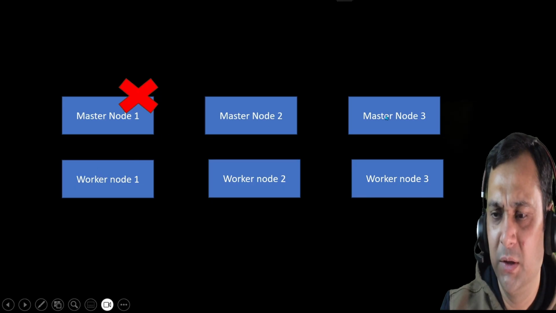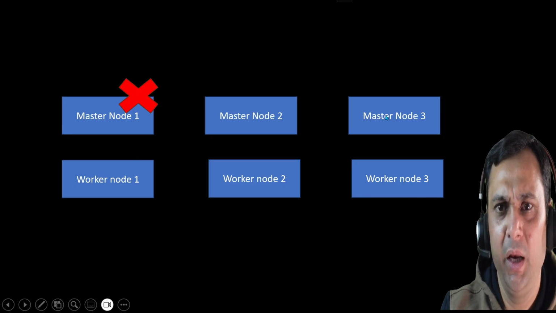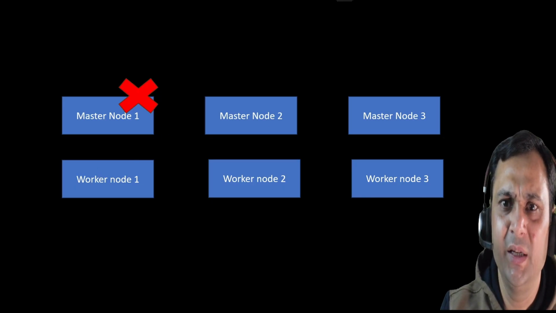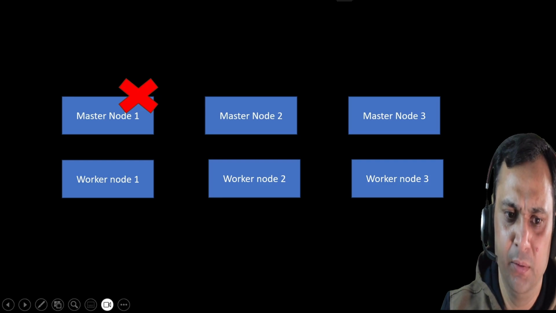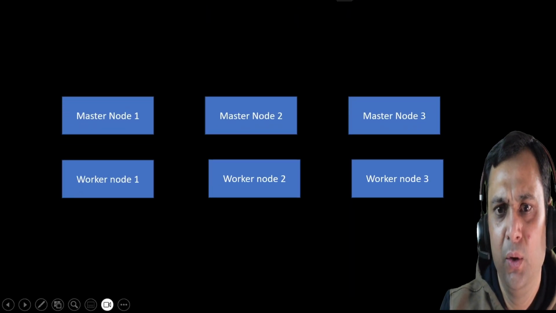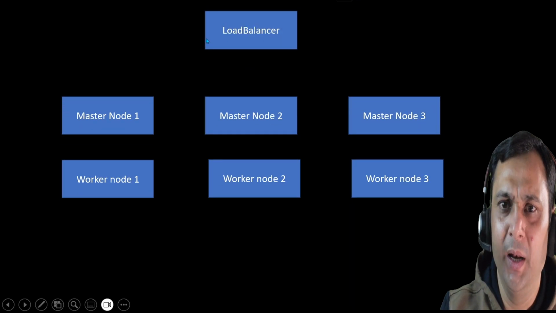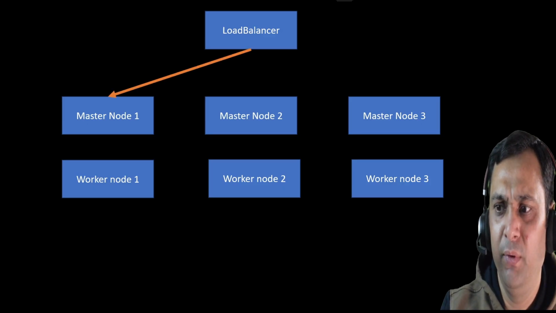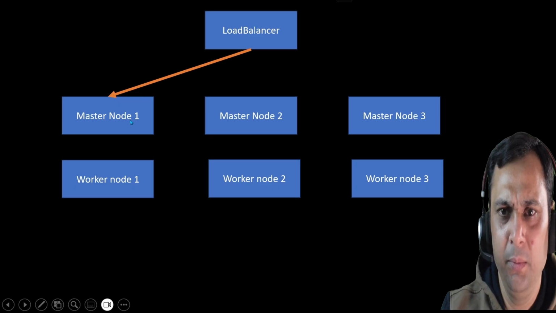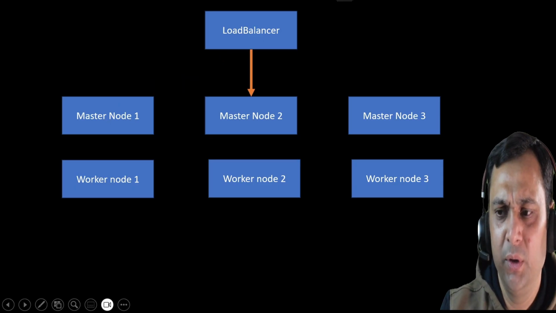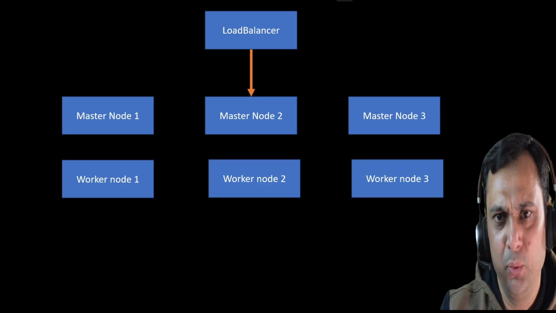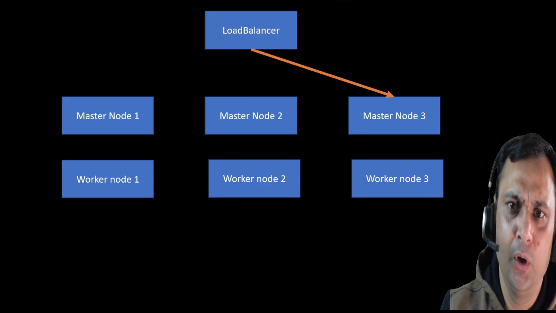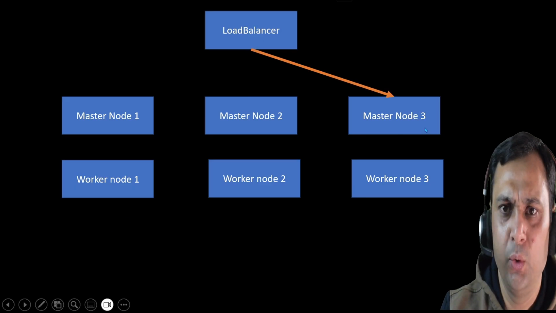Now we have three master nodes. Obviously, there will be three API servers. So how can we send the traffic to one API server? For that reason, we are going to create one load balancer, and the load balancer can be of any type, right? Then it will forward the request to master node 1, probably if this is the leader. And if this goes down, then it will forward the request to master node 2. And if master 2 goes down, then it can forward to master node 3.